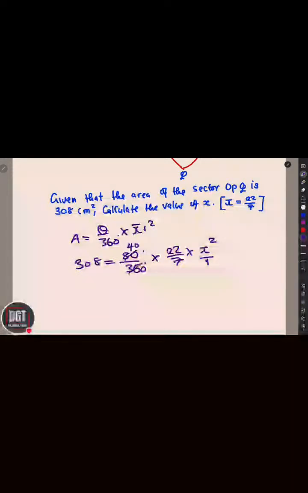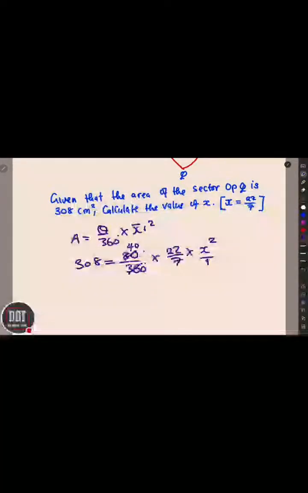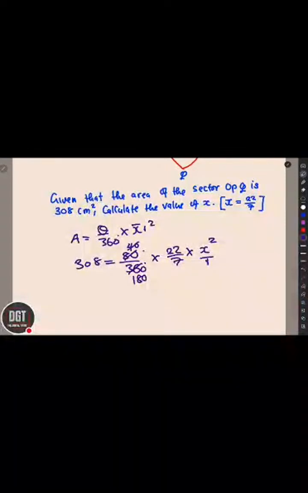Then 2 into 360, I mean 2 into 36, I guess this one should be able to give you 180. Then you can further reduce this one to 20. Then this one should be able to give you 90. 90, you can reduce this one to 10. Then this one to 45. I guess, something like that.